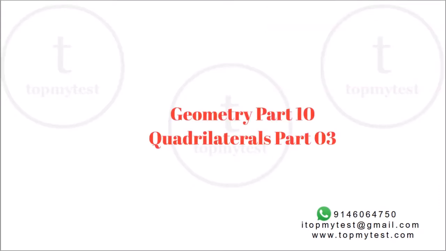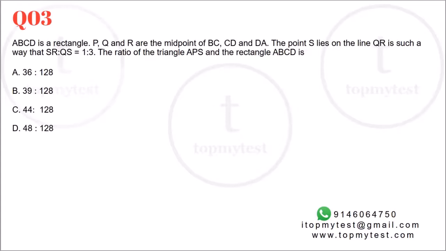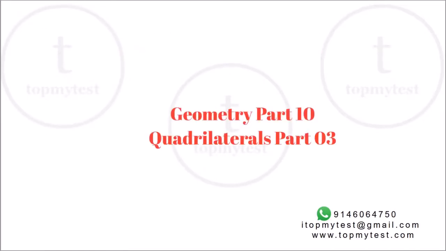In this session, we'll be looking at some trickier questions from quadrilaterals which came up mostly in the XAT examination, but also in the past CAT examination. I would suggest you have a look at the PDF with the questions and the answer key. Try to solve them on your own and then proceed with the rest of this session. I strongly suggest you also look at the past explainers on quadrilaterals, the first and the second part, so that you have a basic idea of all the concepts that we'll be using to solve these questions.